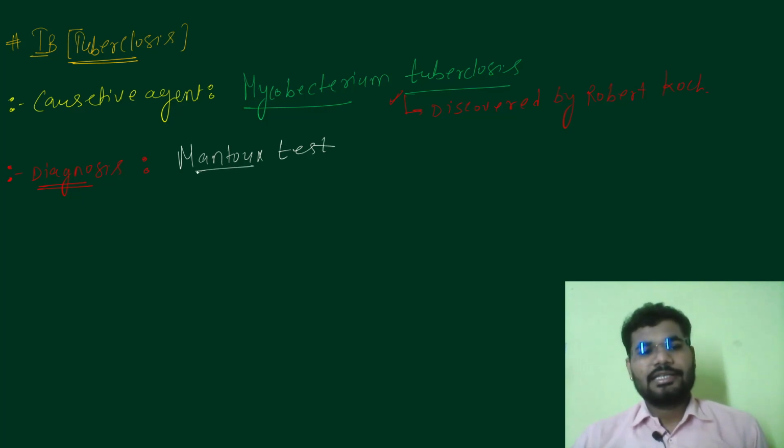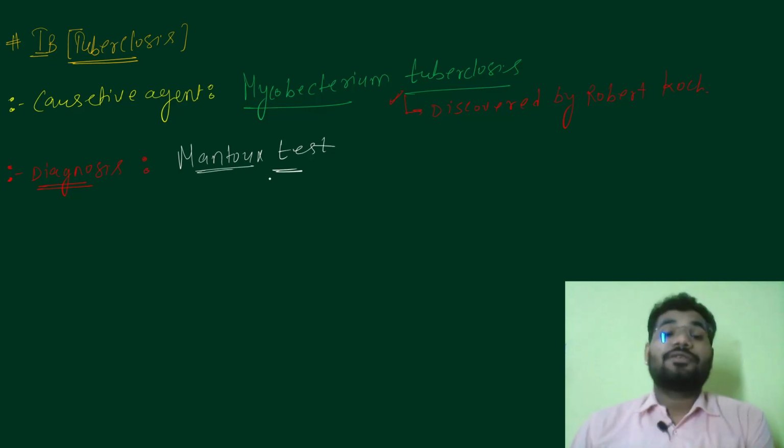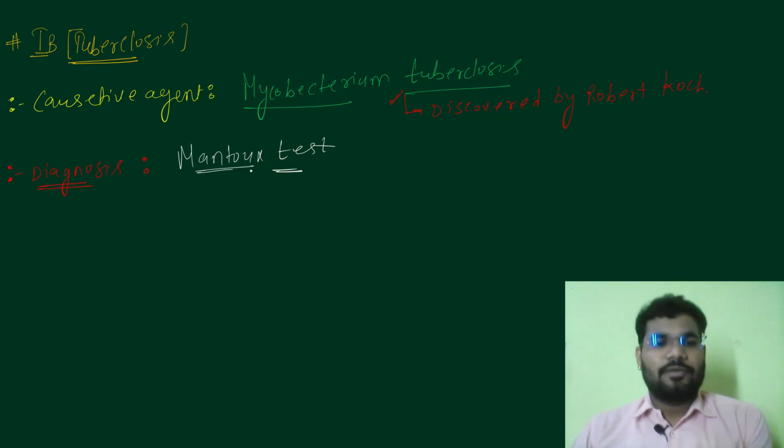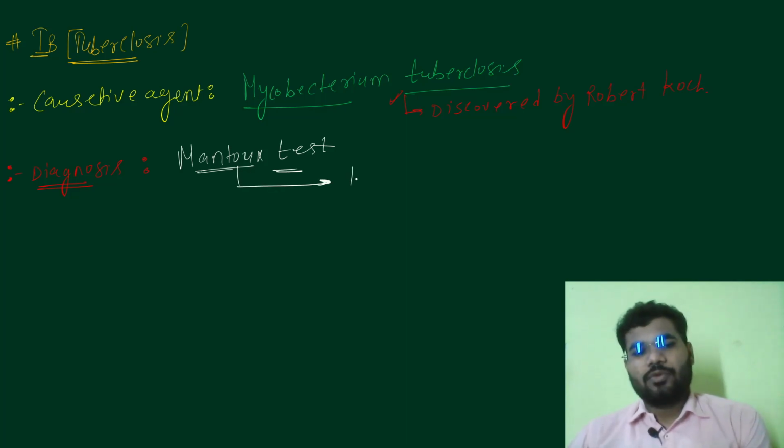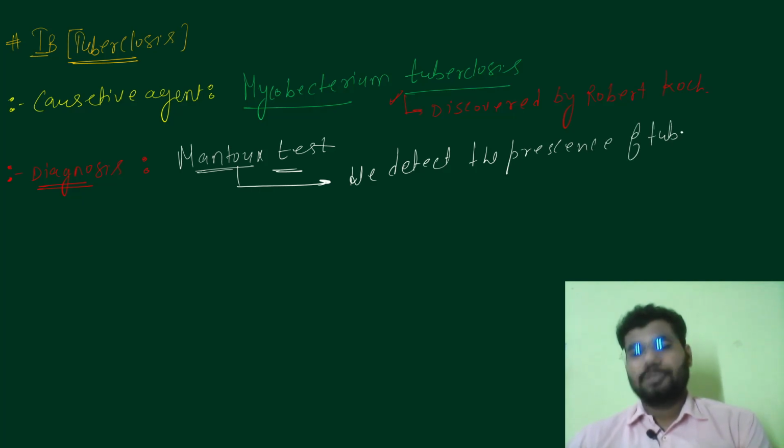In this test, we detect the presence of tuberculin in the sputum of the patient.